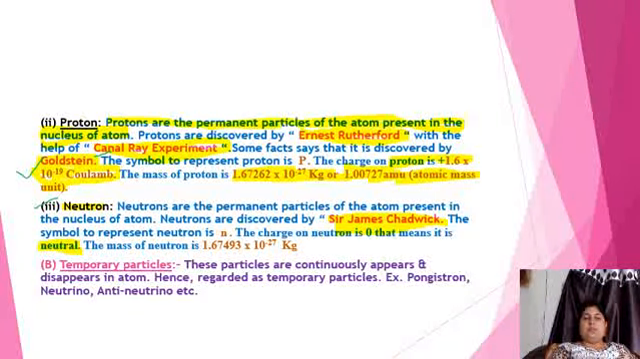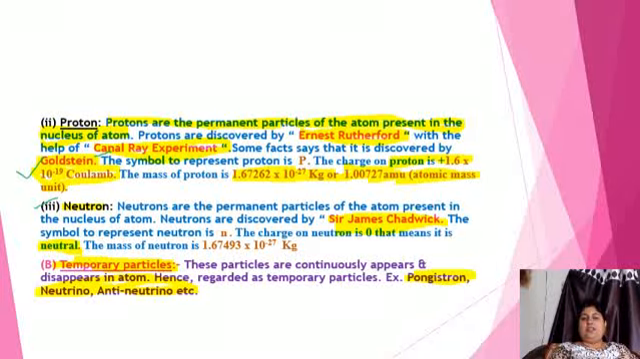Now, the second thing is temporary particles. These are the particles which are continuously formed and destroyed in the atom. Continuously they appear, they disappear, they appear, they disappear. These are known as temporary particles, for example positron, neutrino, antineutrino, etc.